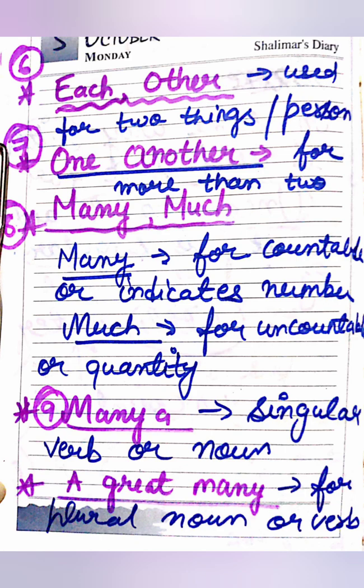Many and much, both are there, but many is used for countable things and it indicates number, and much is used only for uncountable or quantity. For example, water. Many a is used with a singular verb or noun. A great many is used with a plural noun or verb.